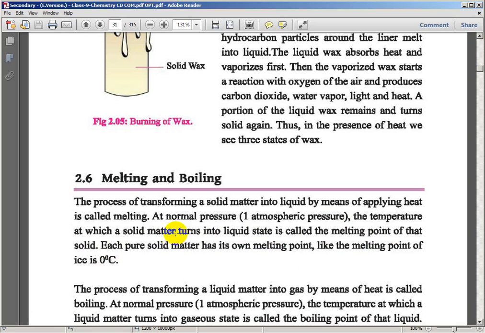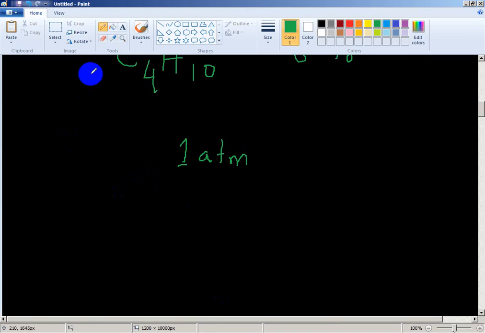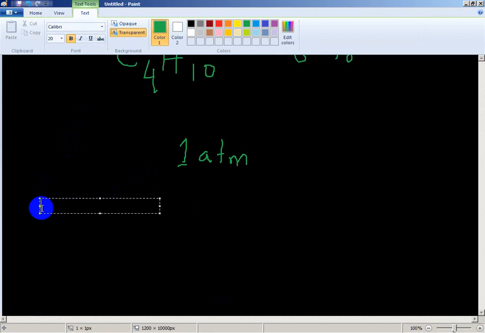So what is the melting point and what is melting? The melting point is the temperature at which a solid melts down.